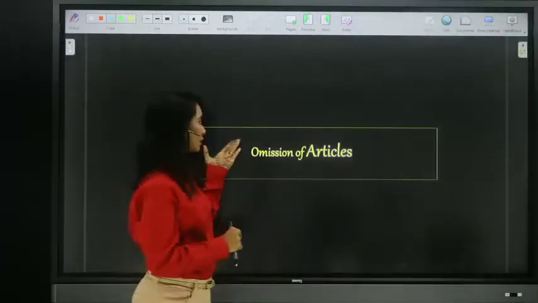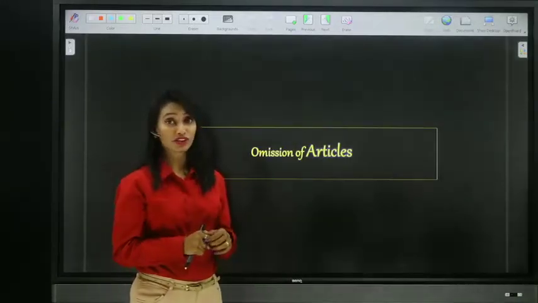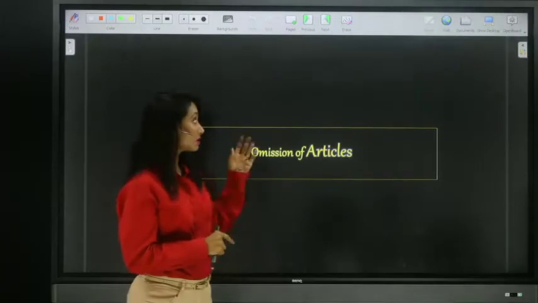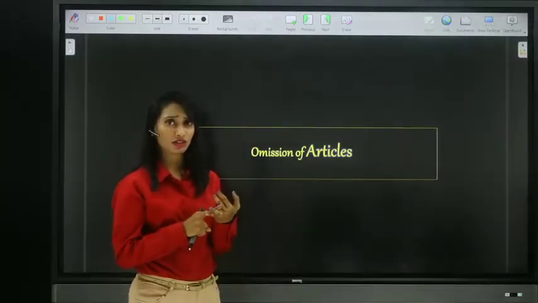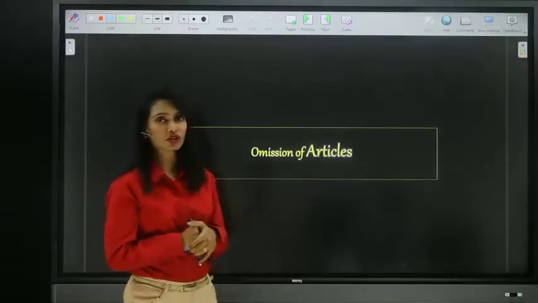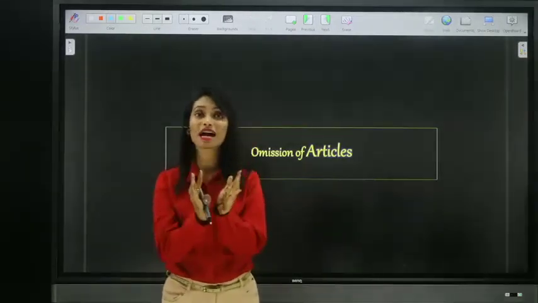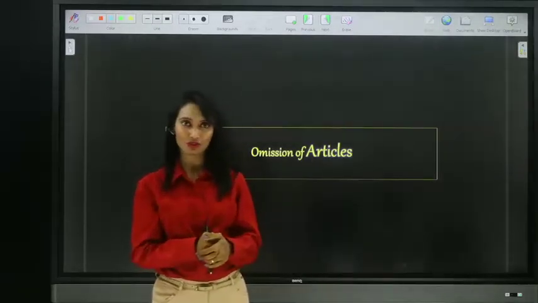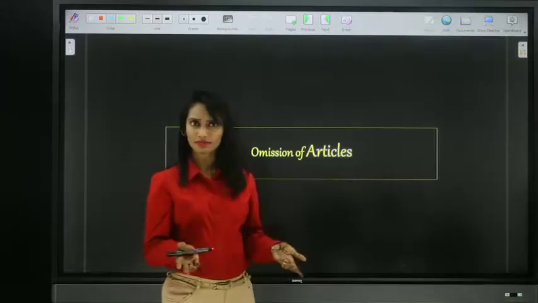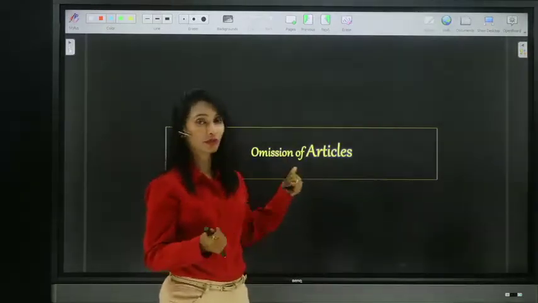So before going to omission of articles, let me know if you have any questions or doubts regarding these usages, either definite or indefinite. And then we will see omission of articles. That is what I told you: it is not only where you use articles that matters, you should also know where not to use articles. Where to use articles, we learned. Where not to use articles, we should learn through omission of articles.